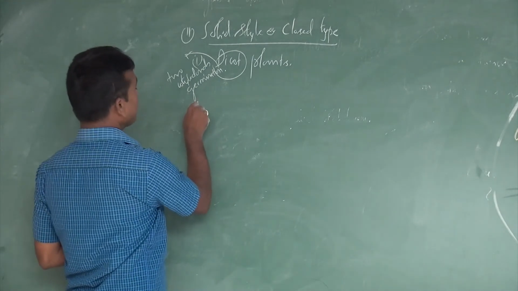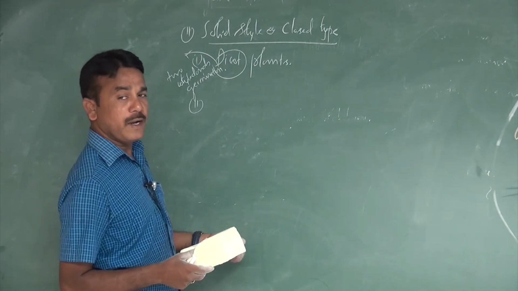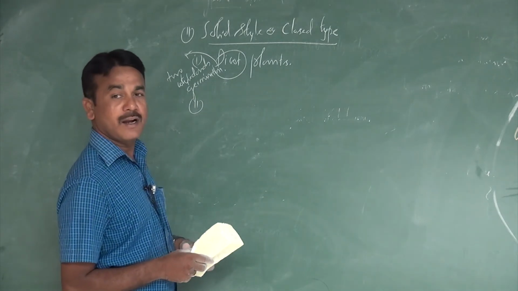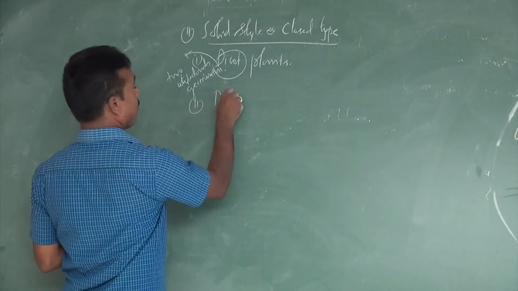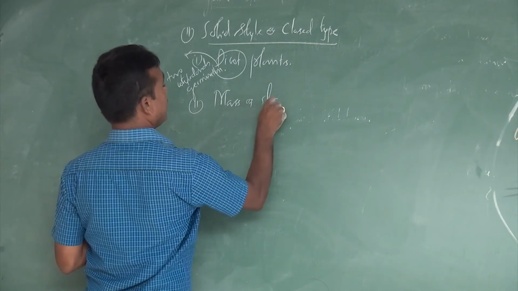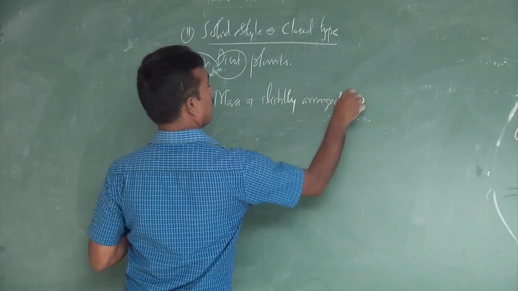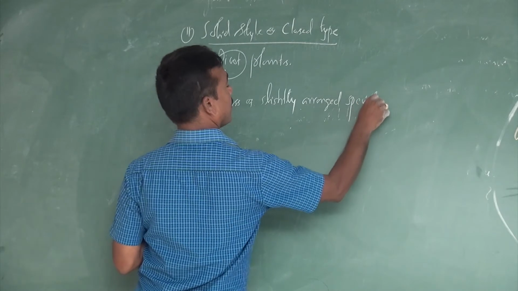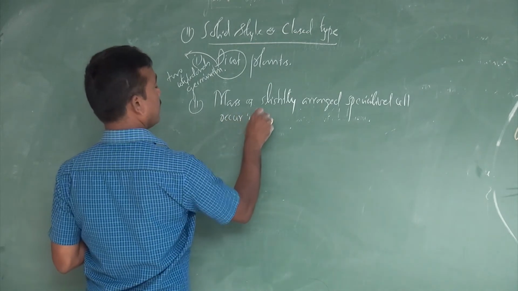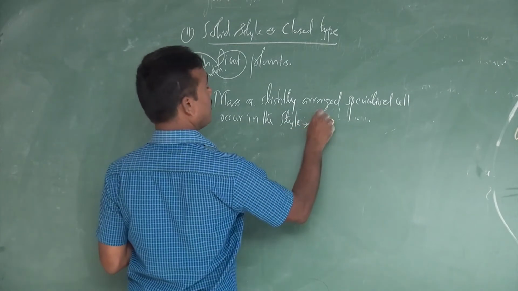Okay. What is the second characteristic feature present in the solid style? The whole style is occupied by a mass of tightly arranged specialized cells, which is commonly called transmitting tissue.